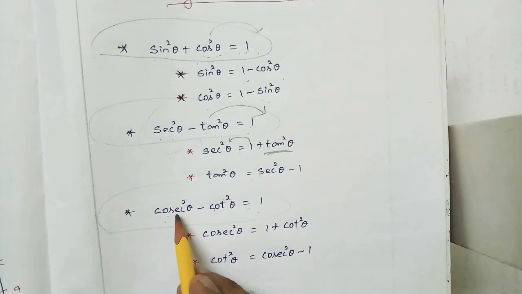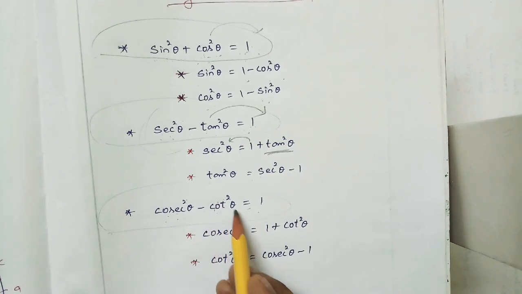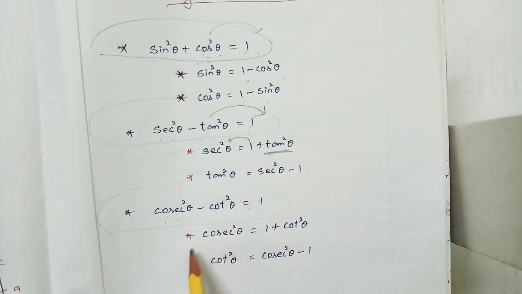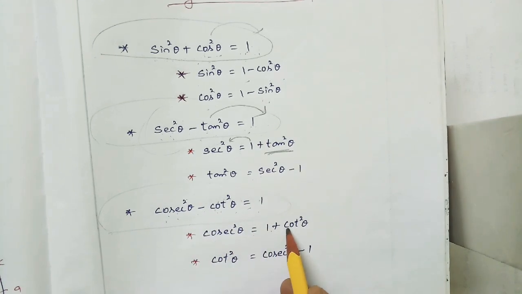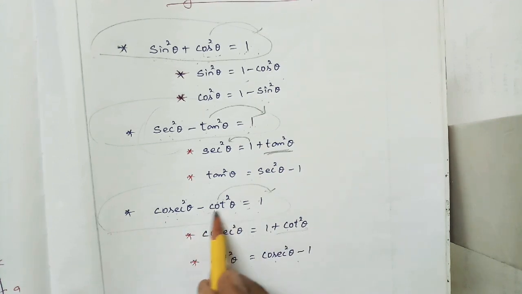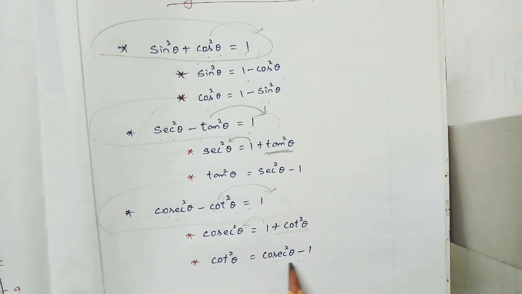And the next one is cosec square theta minus cot square theta is equal to 1. So cosec square theta is equal to 1 plus cot square theta, taking minus cot square theta to the RHS it will become plus. And suppose I need cot square theta alone: keep cot square theta on the RHS, bring 1 to the LHS, plus 1 will become minus 1. So cot square theta is equal to cosec square theta minus 1.